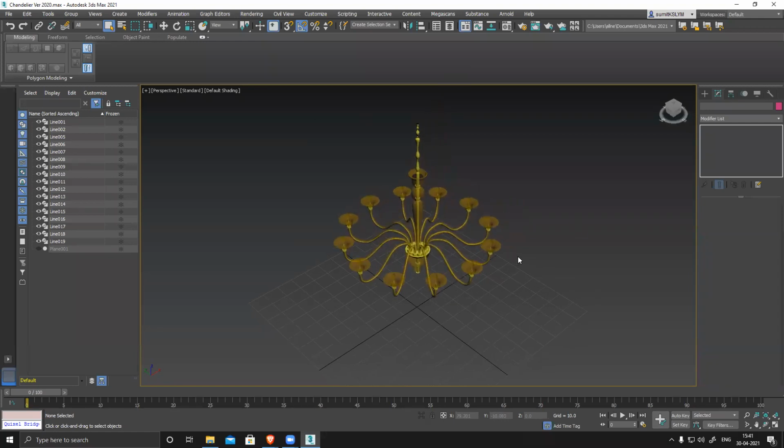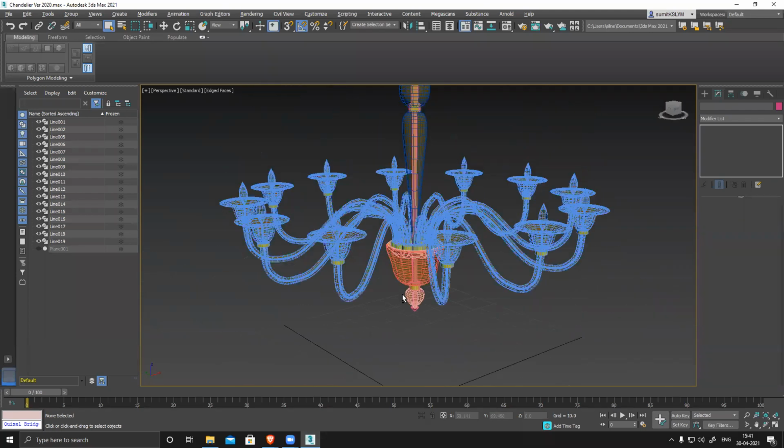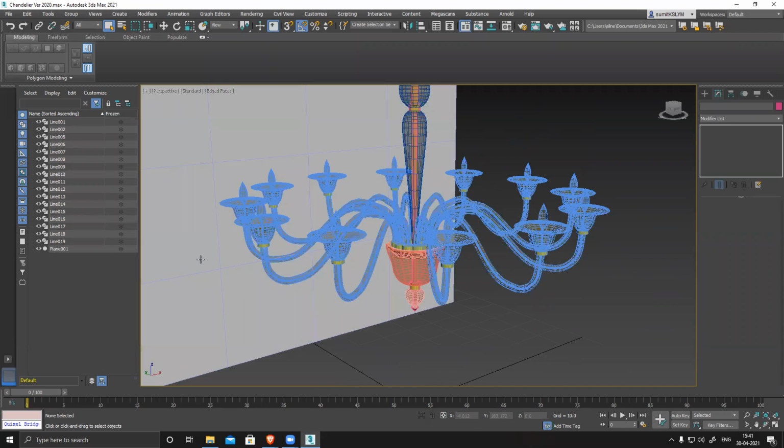Sir, the reference picture is on the plane 001, but the image is not there. What happened?